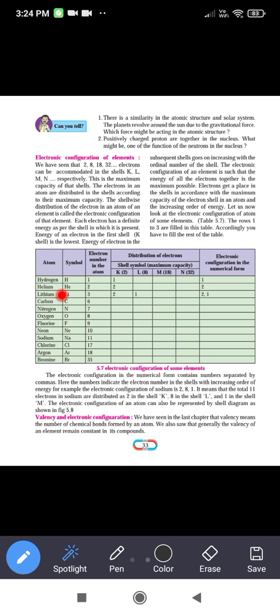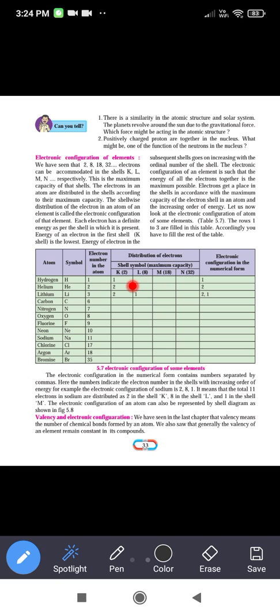Now see the first example, hydrogen. The symbol of hydrogen is H, capital H. The number of electrons in the atom is 1, because its atomic number is 1. So the number of electrons is only 1 for the hydrogen atom.